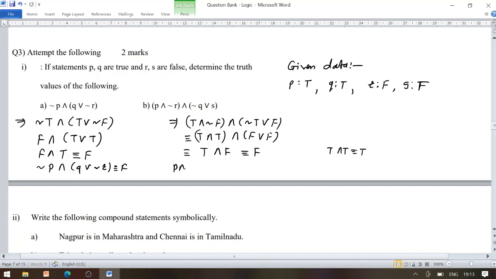So the truth value of P conjunction negation of R conjunction negation Q disjunction S is false, that is capital F.